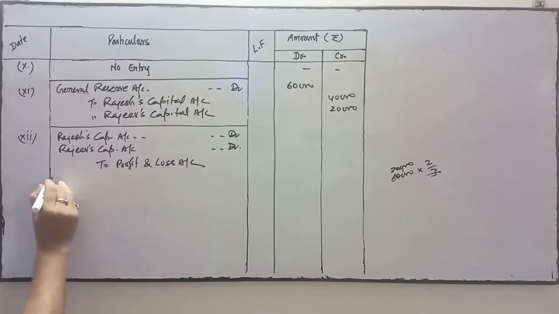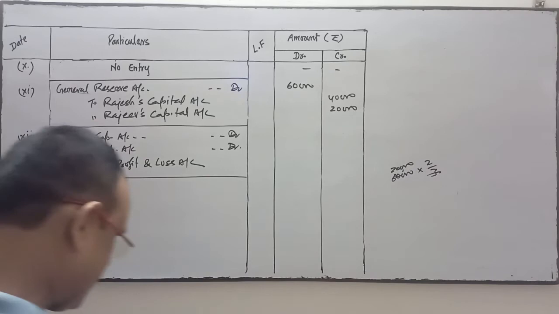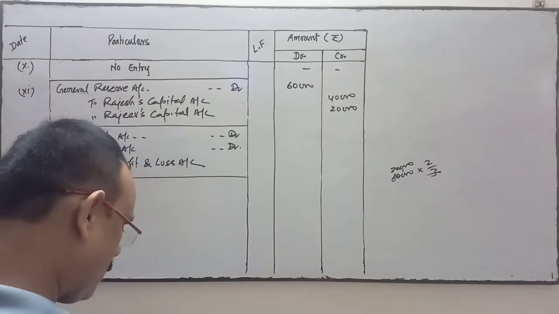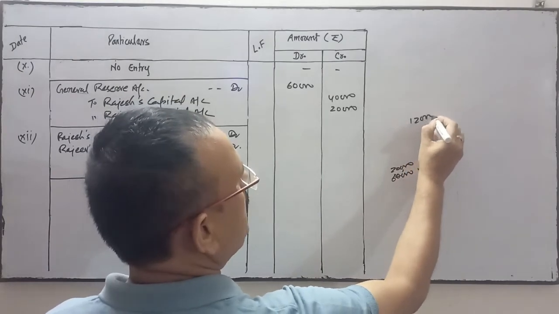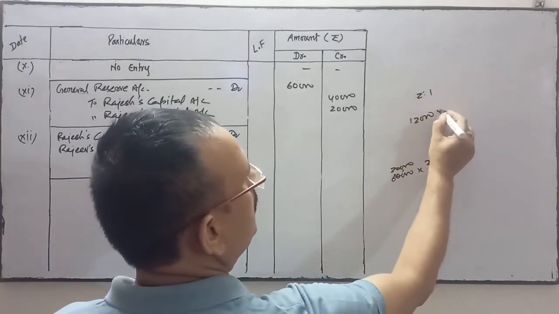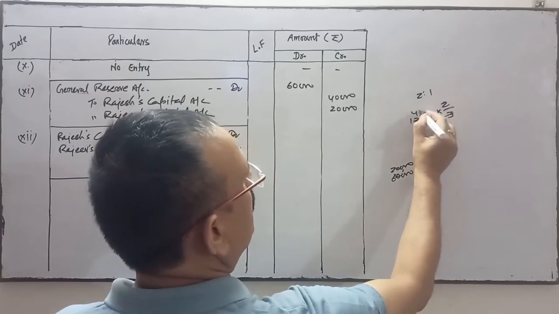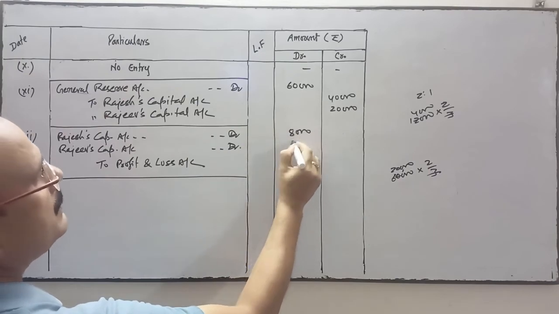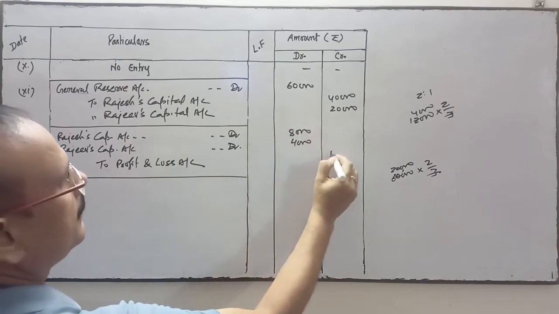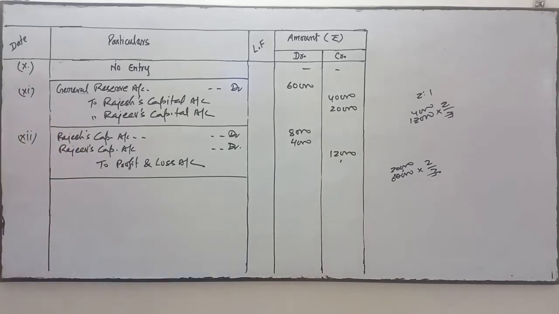This will be transferred to the debit side of partners capital account in their profit sharing ratio, and the loss is 12,000. This loss will be transferred in the ratio of 2:1. So 2/3. So 8,000 and 4,000 respectively. Okay. So loss transferred to partners capital account in their profit sharing ratio.